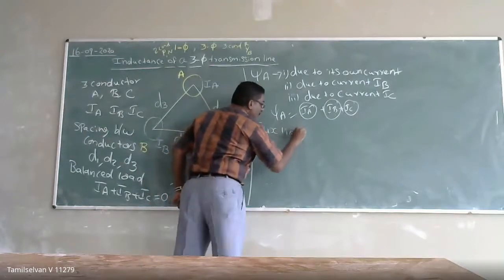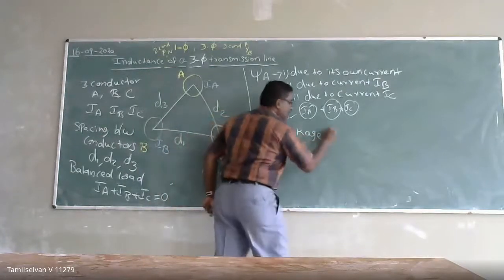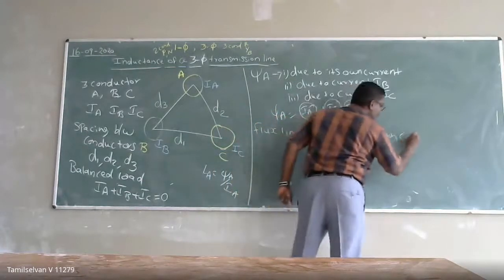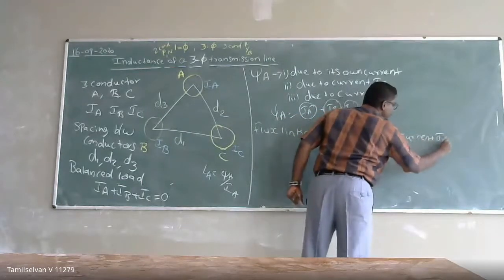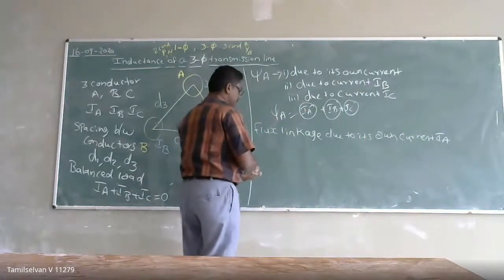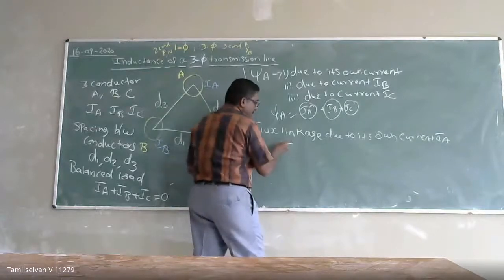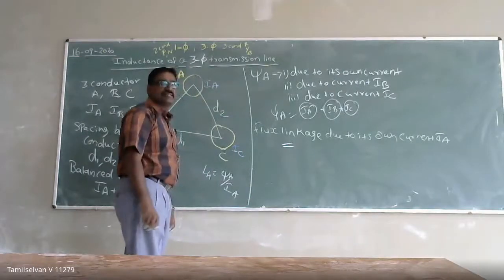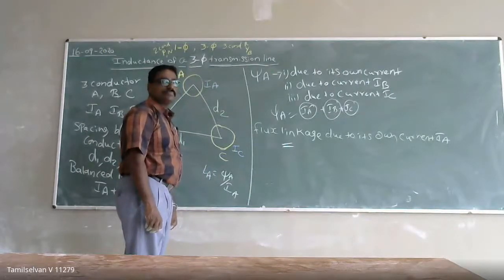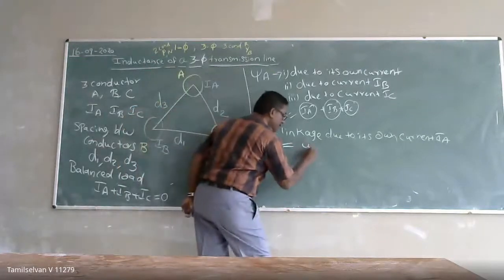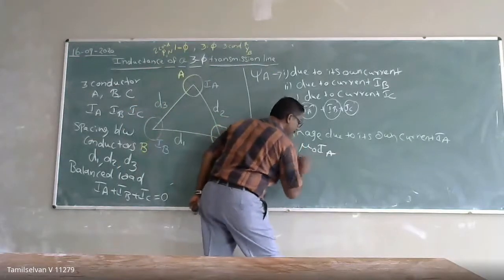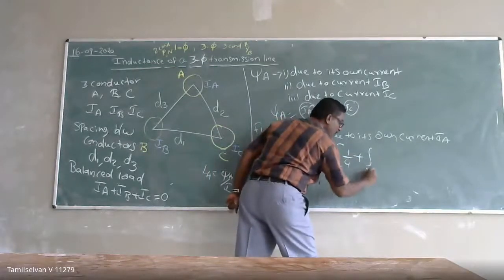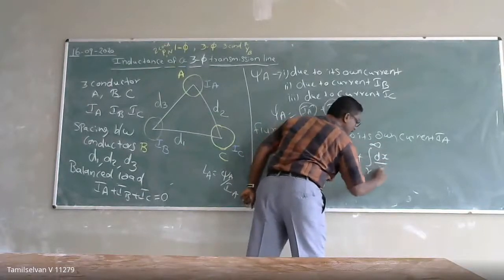What is the flux linkage due to its own current? What will be the formula, the expression, due to the current IA? The flux linkage is mu naught IA by 2 pi, times 1 by 4 plus the integral from r to infinity of dx by x.